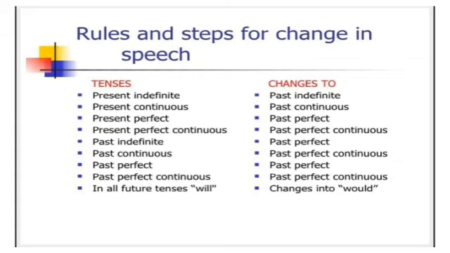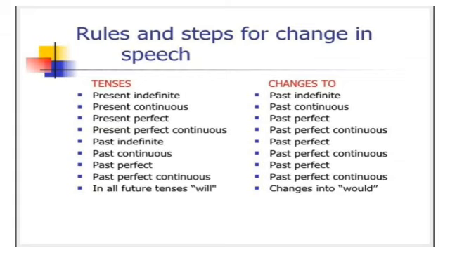Now come to the past tenses. Past indefinite will change into past perfect, past continuous will change into past perfect continuous, and past perfect will never change, it remains past perfect. Past perfect continuous will remain the same, and in the future tenses no other change occurs.